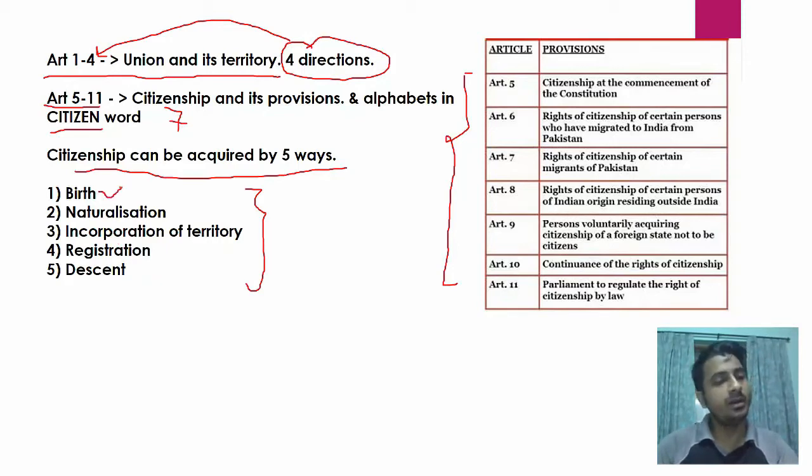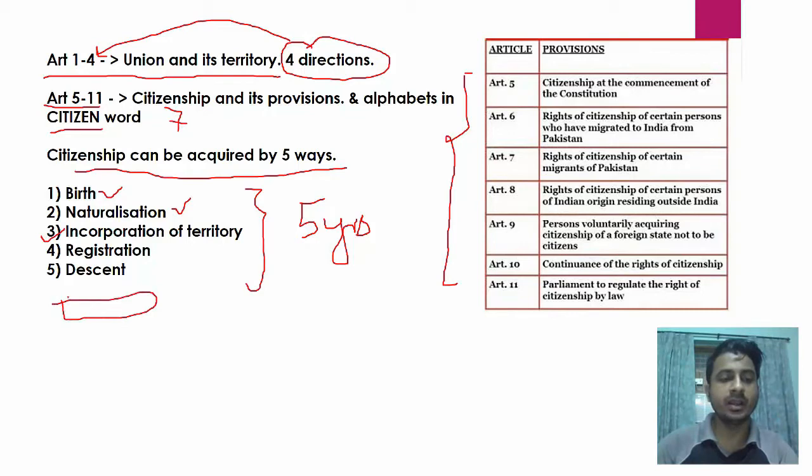By birth you can be granted citizenship. By naturalization, this means that if you have stayed in the territory for a specified amount of time, which at present is 5 years, if you live continuously in India for 5 years, you will be given citizenship. Incorporation of territory, suppose by war if India takes Nepal into its territory, then all the citizens of Nepal will become citizens of India. By registration, this also means you have to stay in India for some specified amount of time. And by descent, descent means if your forefathers are Indian.